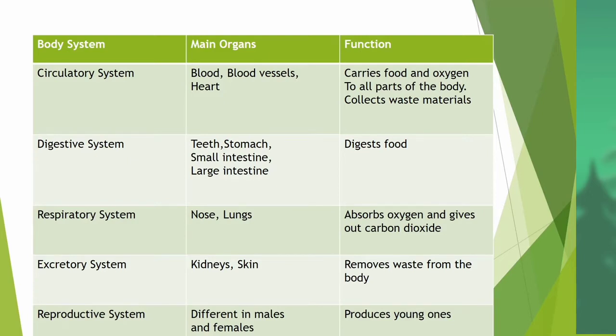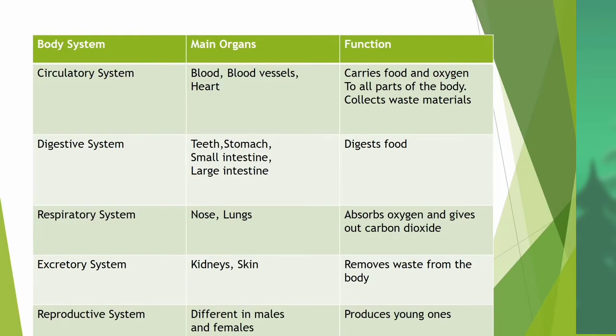Next system is the respiratory system. Its organs are nose and lungs. Its function is to absorb oxygen and give out carbon dioxide. We absorb oxygen through the nose to the lungs and release carbon dioxide.